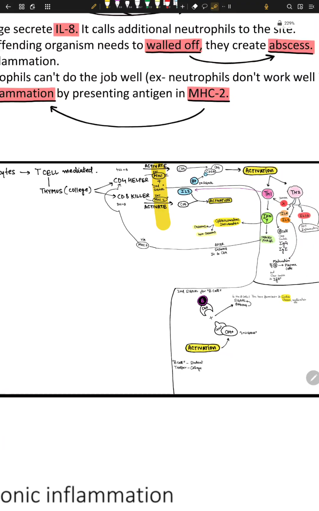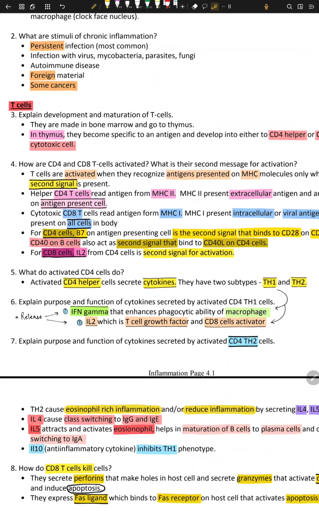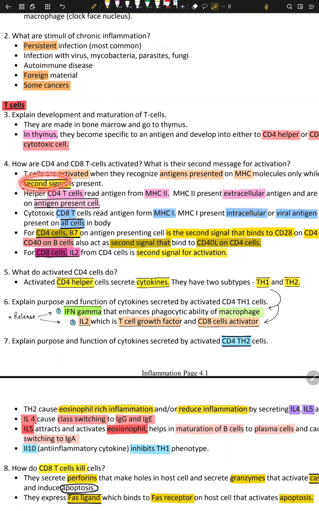Antigen complex, okay? Let's read the line. So helpers, T cells, both CD4 and CD8, get activated when they recognize antigen presented on an MHC molecule, okay? And the second signal is also present. So you have to have MHC presenting antigen and second signal, both. If you are missing the second signal, you won't get activated.